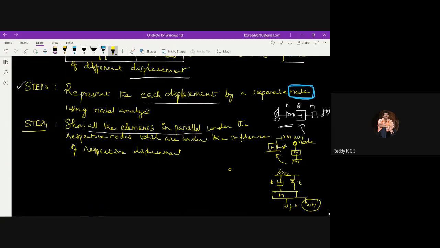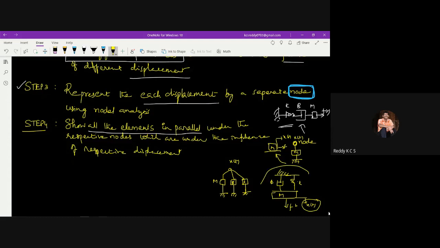It is equal in all the cases. So under the influence of x of t, I can connect all the elements. This is x of t. X of t is one node. I connect m, and I can connect parallelly this b, the damper, and for example this k. So this is how we can connect parallelly these three elements in the equivalent mechanical system.